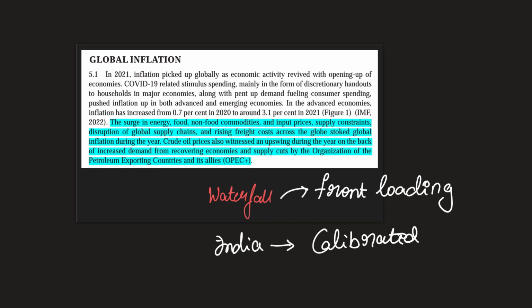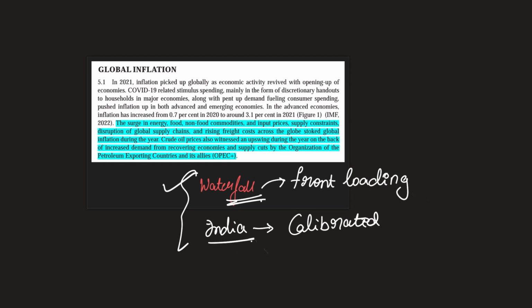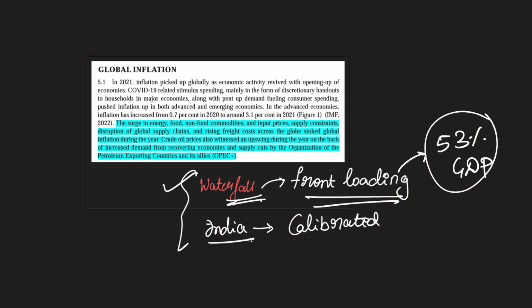Moving on. The Economic Survey, with respect to global inflation, talks about a few things. What are they? We have discussed in the first chapter the waterfall strategy, the agile strategy, and the calibrated approach taken by India. Just to repeat, advanced economies directly put money into the pockets of people irrespective of their economic status. This is called the front loading of stimulus, and we have seen countries like Japan inject almost 53% of GDP into their economy, which will obviously increase money in the hands of people.